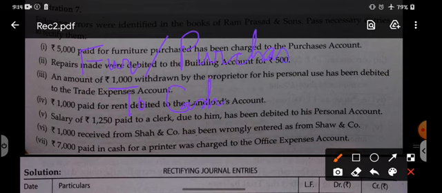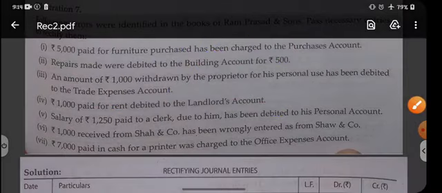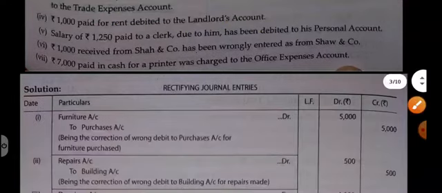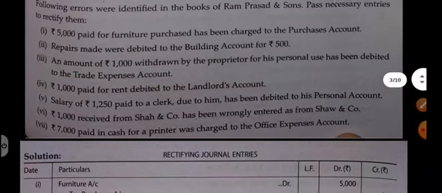Cash account is correct. There is no mistake in the cash account. The mistake is that by mistake we have debited purchases. So wrong is reversed: purchases will come to the credit side. And correct is kept the same, so furniture will remain the same. So you can see the rectifying entry: furniture debit to purchases. In a similar manner, repairs made were debited to building account.